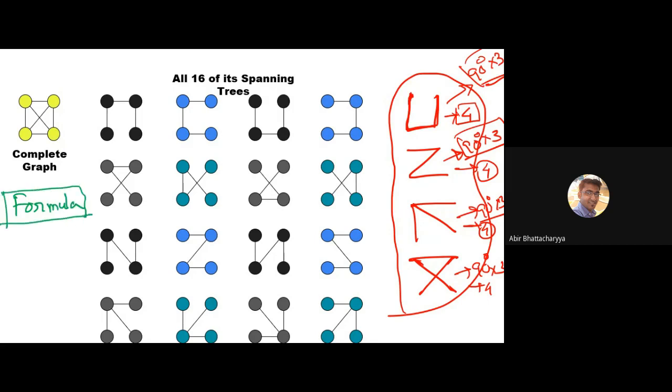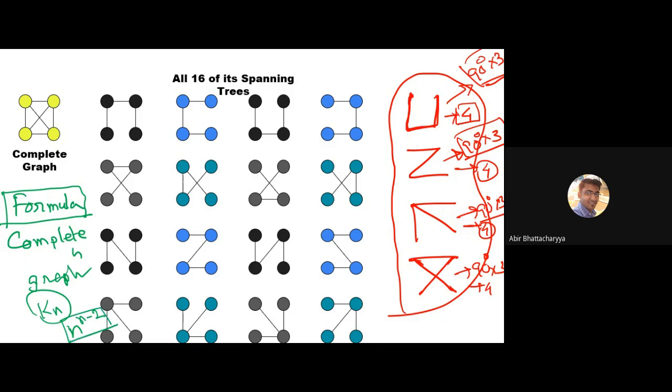For a complete graph Kn, the number of spanning trees is n to the power n minus 2.